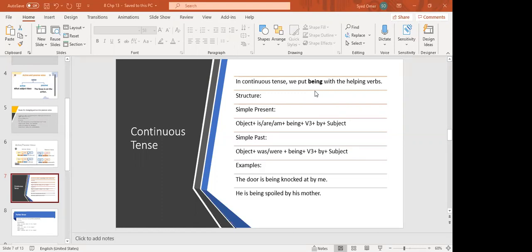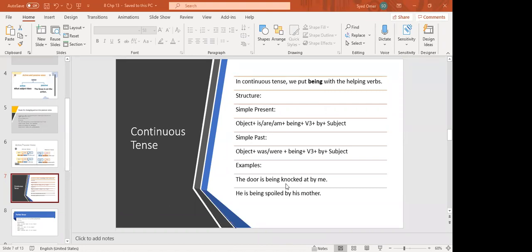So be very careful in that. So you are going to write it like this: a small child is being hit by the man, because we have to use only the third form, past participle. So in the continuous tense, which extra word we are going to put? We have to put being.